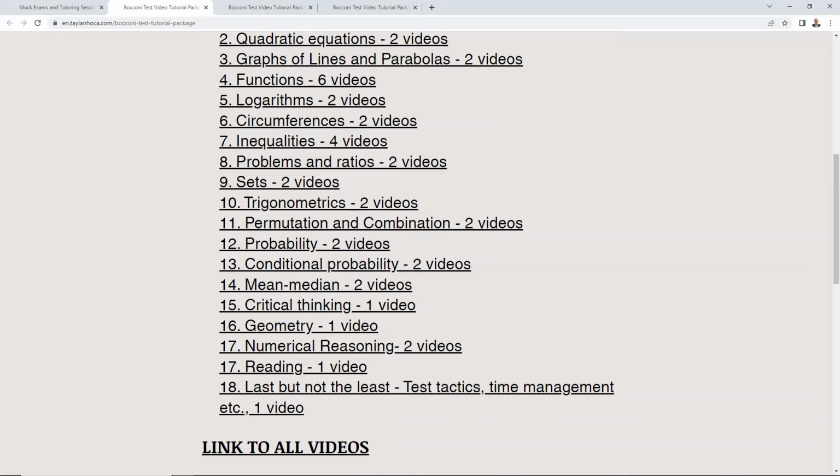Mean and median questions appear very frequently, and critical thinking, which is added this year. So this year you are gonna have 5 critical thinking questions. Geometry and the parts except mathematics. Numerical reasoning and reading. This year students have some difficulty with numerical reasoning and reading, because these sections are much more difficult than last year.